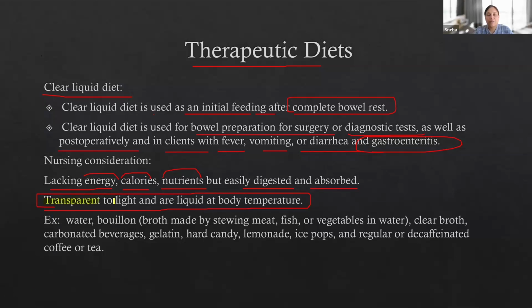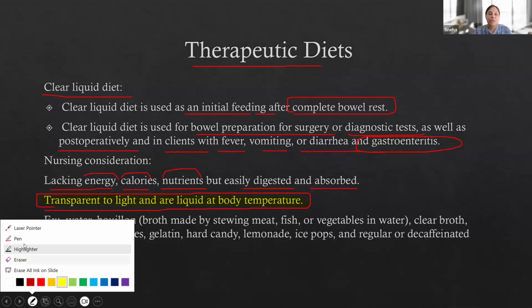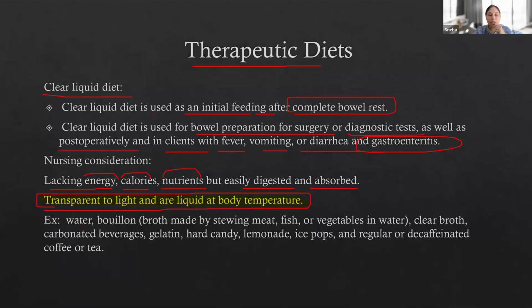Okay, highlight this with your favorite marker: clear liquid foods are transparent to light and are liquid at body temperature. If you just understand this principle, it will be easy for you to choose the right option for a clear liquid diet. So, examples: what are the clear liquid food items? Water is the main one, which is transparent.